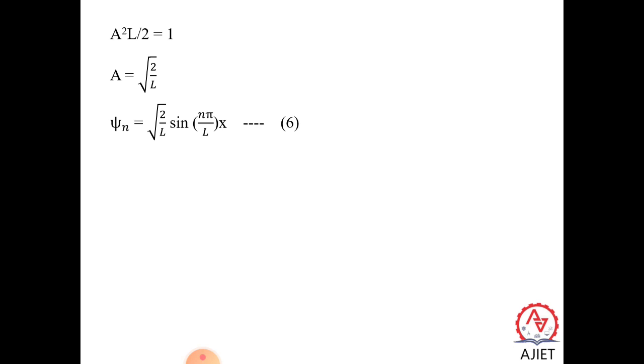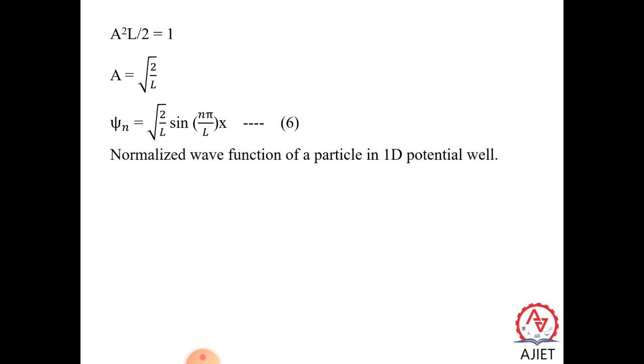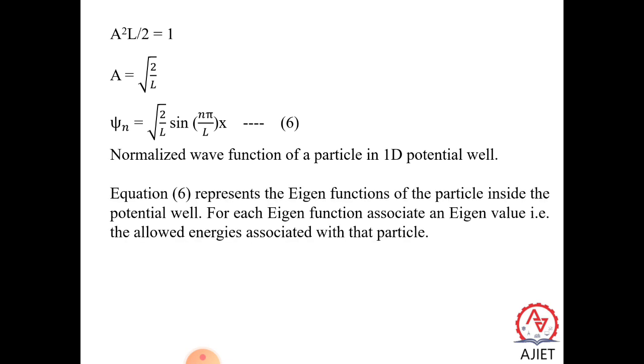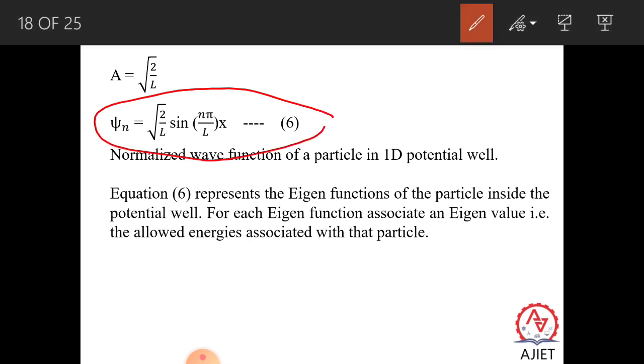So what is xi n now? Xi n is equal to square root of 2 by L sin n pi by L into x. This is actually called the wave function for a particle inside an infinite height potential well. In particular, it is also called the normalized wave function, as I told, because the particle is present inside the well. So this is a very important equation: xi n is equal to square root of 2 by L sin n pi x by L.